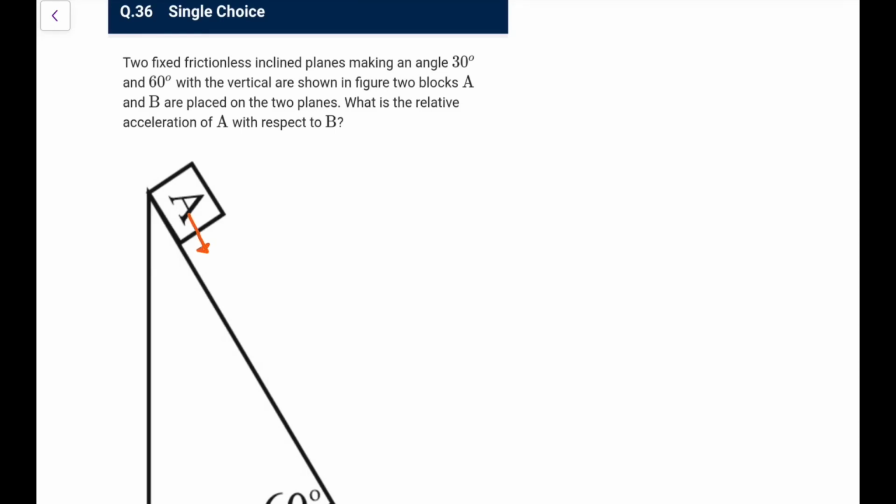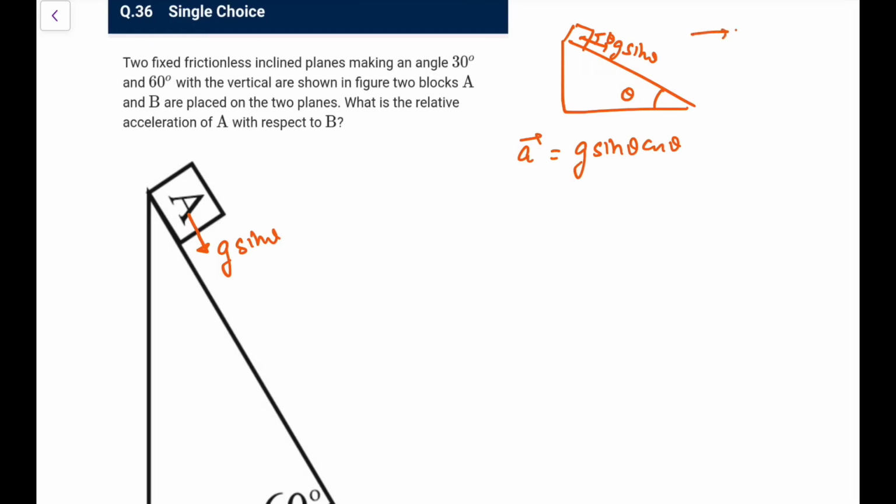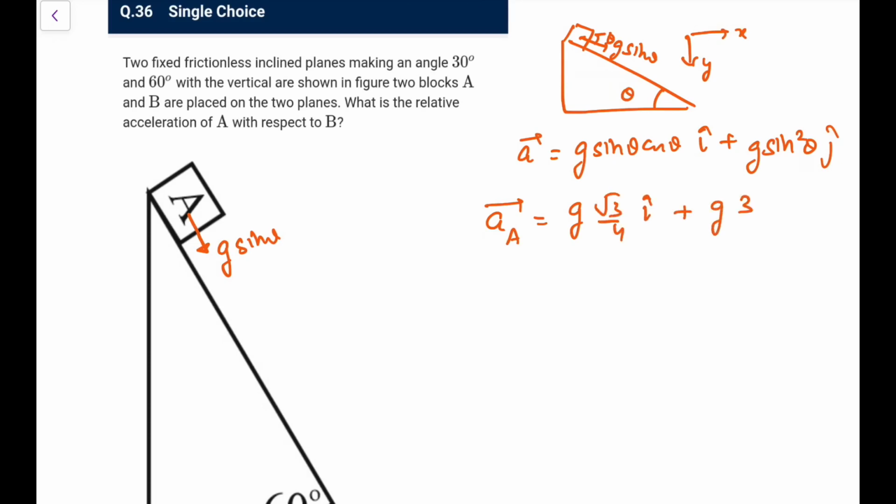So its acceleration, in general I can write, would be g sine theta here. I'll do the general solution, and because it is frictionless, it would be g sine theta like this. If this angle is theta, the acceleration would be g sine theta cos theta i cap along x, plus g sine square theta j cap along y. So acceleration of A, which is on 60 degrees, would be g sine 60 cos 60, that is root 3 by 4 i cap, and sine square 60, that is 3 by 4 j cap.